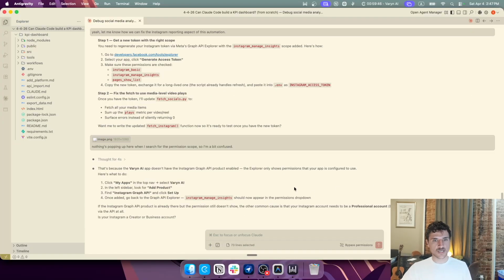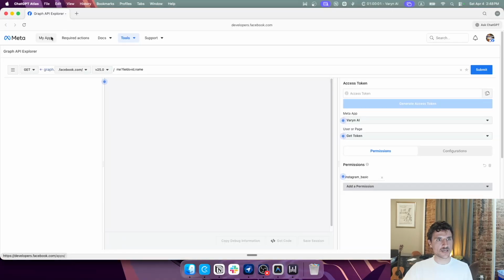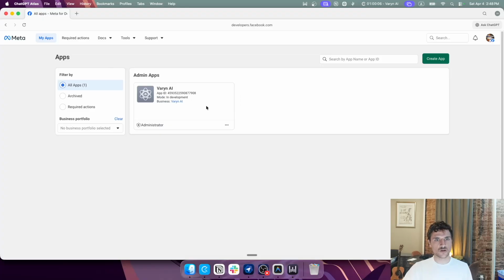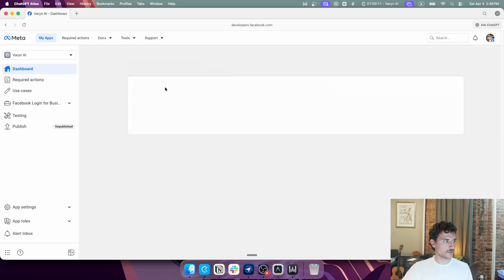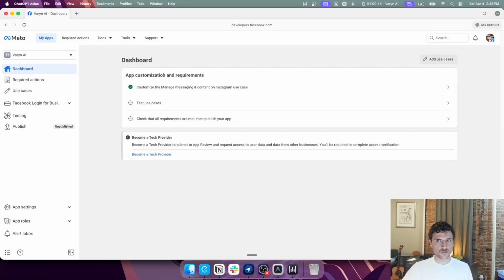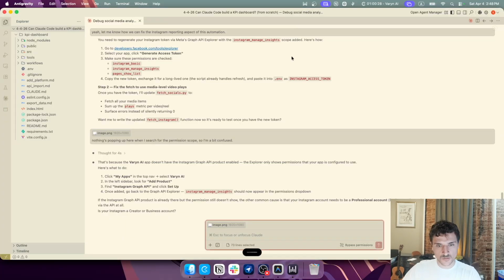Okay, so it says the app doesn't have the Graph API product enabled. We have to go to My Apps, select Variant AI, then look for Add Product, find the Instagram Graph API and click Setup. And then we'll go back here and try again. So back to My Apps. Go to Variant AI. I believe we just click on this. We're going to go to Add Product. I'm not sure where exactly that is. In the left sidebar, they say, but I'm not seeing it here. So I'm not seeing the Add Product here on the left sidebar. Let me know what to do.